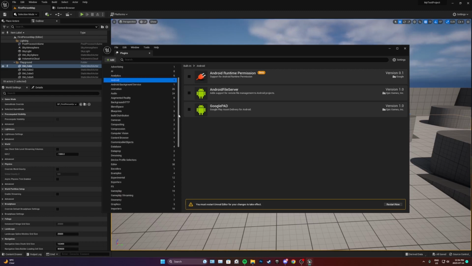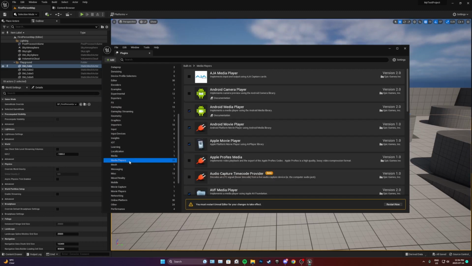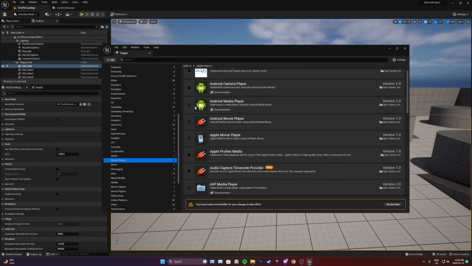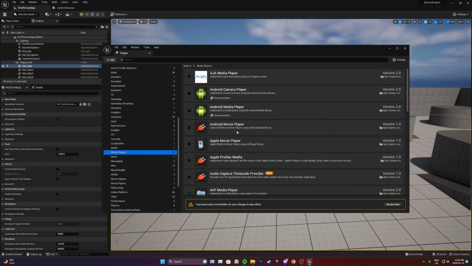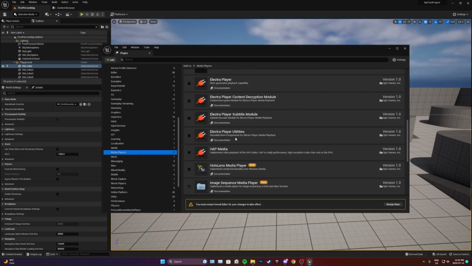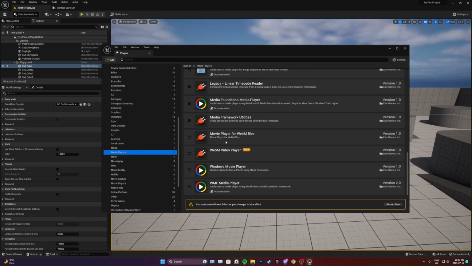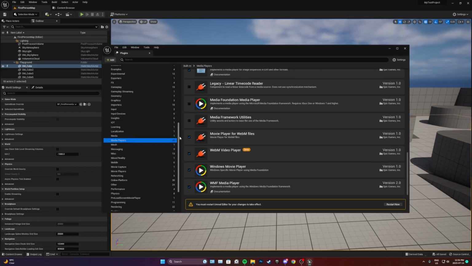After you disable those, scroll down to media players. In media players, we're going to disable these Android ones as well, and the Apple Movie Player. But don't disable anything else in here. We're going to use the other media players that they have in here.